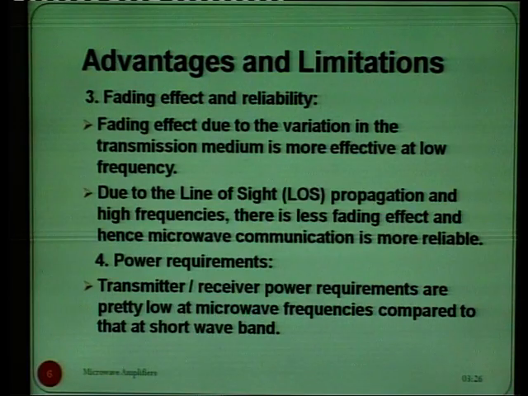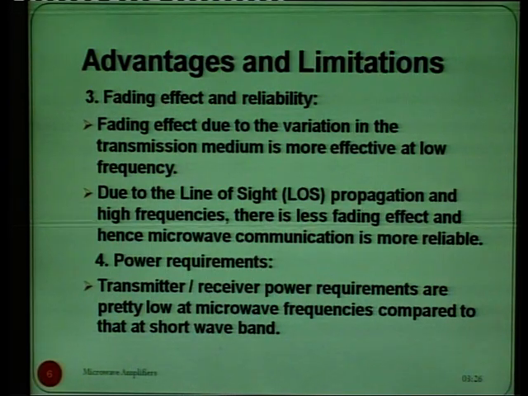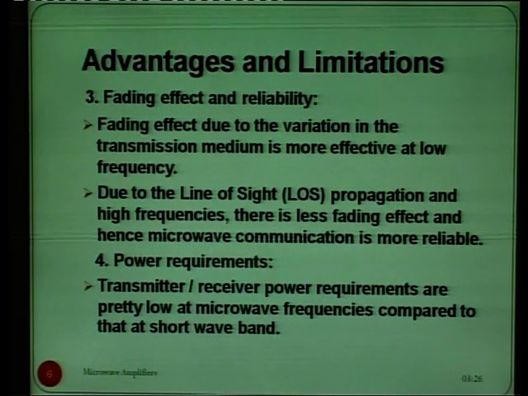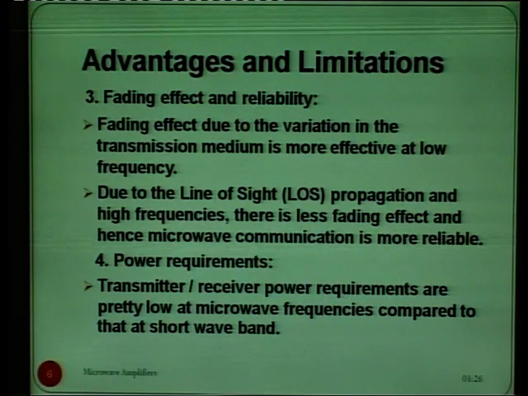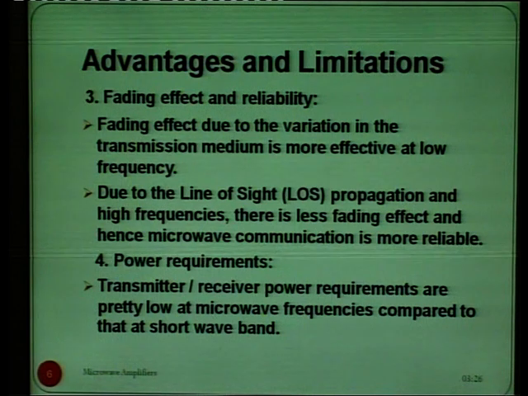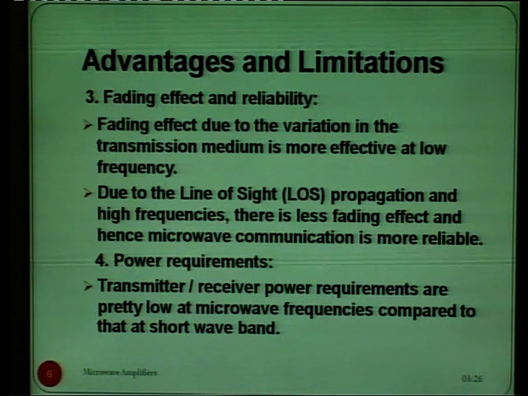Fading effect is the variation in the transmission medium, and it is very effective when we are talking about low frequency. But at higher frequency signals, as in the case of microwaves, due to the line of sight propagation, the fading effect is very less, hence microwave communication is proved to be more reliable.